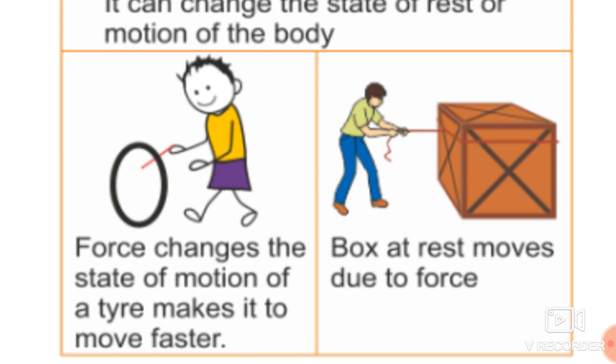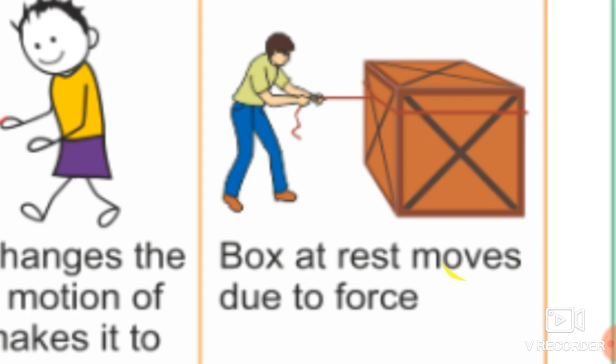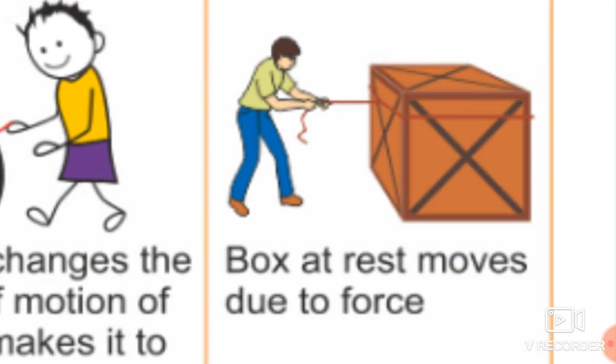In the second example, see students, this is a box which is at rest. That box is not moving, so it is moved due to the force applied by that man.